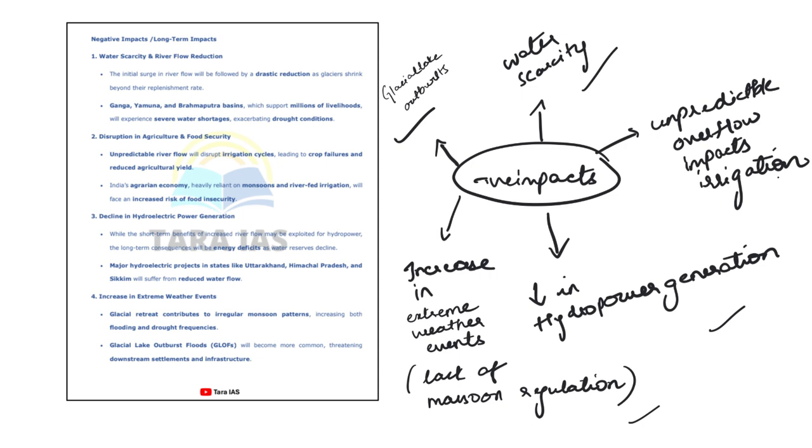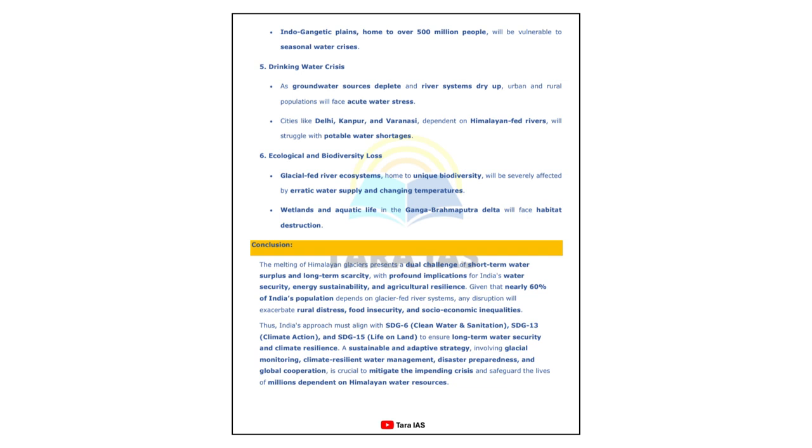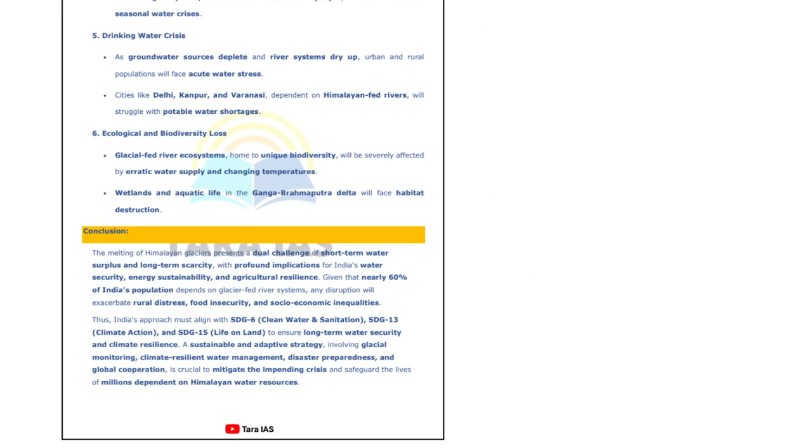So these are all negative impacts. We have discussed positive impacts, 3 to 4 points, negative impacts, 3 to 4 points, and you're done with your body. In the conclusion part, what you'll be writing is basically your way forward.